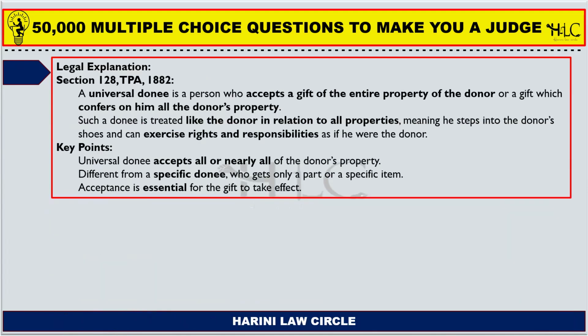So a universal donee is a person who accepts a gift of the entire property of the donor, or a gift which confers on him all the donor's property. Such a donee is treated like a donor in relation to all properties, meaning he steps into the donor's shoes and can exercise rights and responsibilities as if he were the donor.